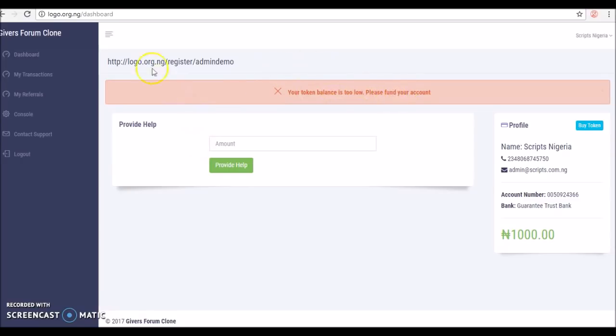So that means the amount of token to be deducted per transaction for this platform has been set to more than 1,000. So let me credit this account with another 9,000 token, and let's see.